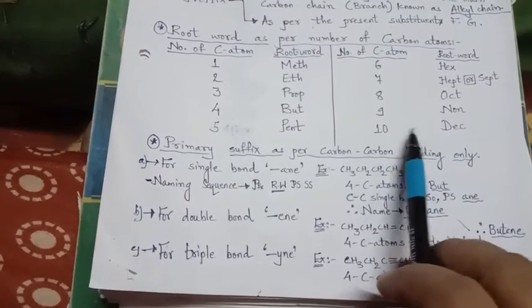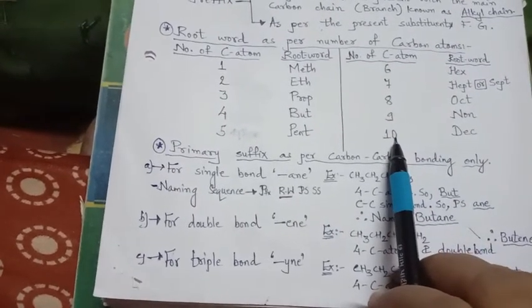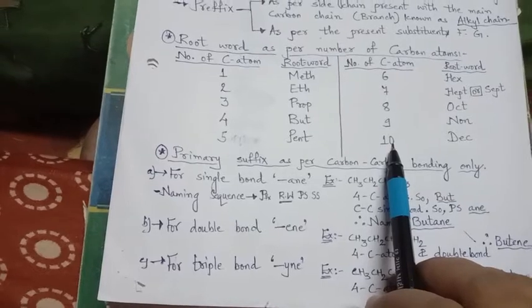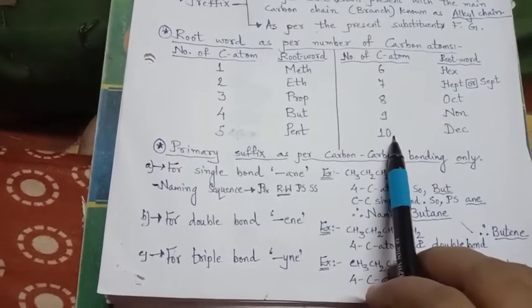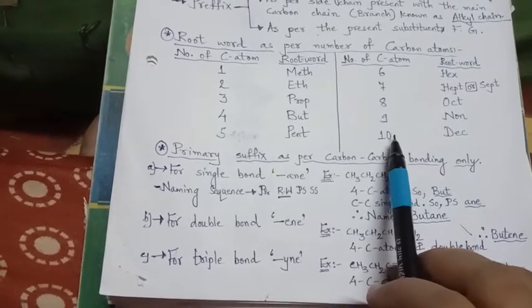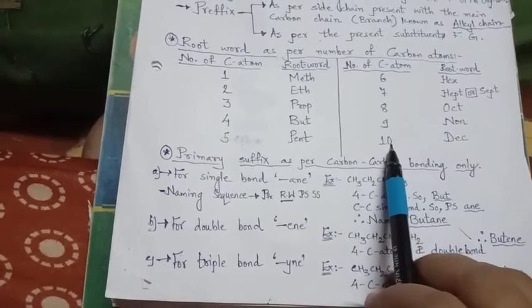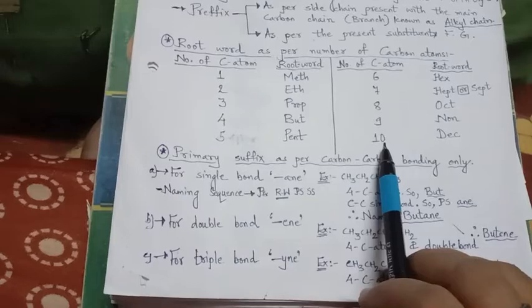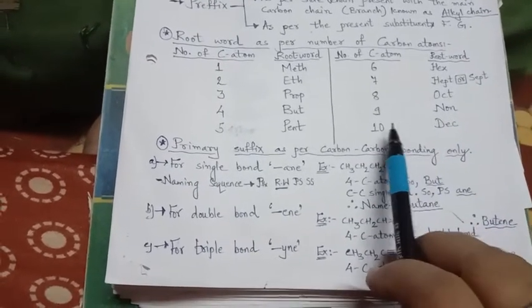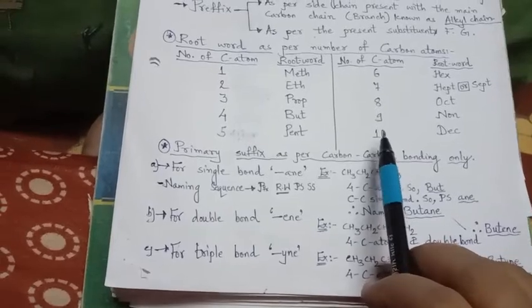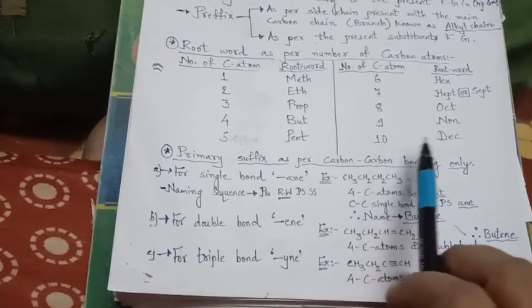Then from 11 onwards, as we have learned in the periodic table, for more than 100 elements, like 101, 102, 103, for 1 we were using un: unnilunium, unnilbium, unniltrium. So if it is 11, then it will be undec.